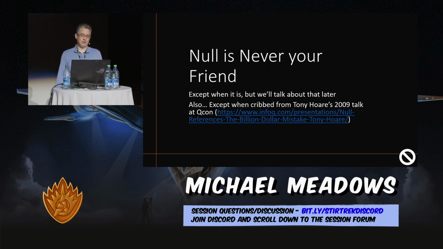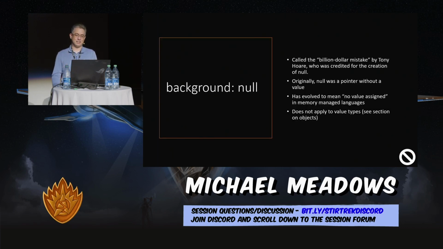This whole section I basically wrote while I was listening to Tony Hoare, who is the guy responsible for creating null. If it wasn't him, it was going to be somebody else, but it was him, so he talks about this. Null is a pointer, just like we have pointers for objects, except it's just parked in a particular memory location that means null. Everything that's set to null points to that same memory location. From his perspective, it was just a way to solve a problem. He didn't spend a lot of time thinking about it, and the consequences of that decision is what he calls the billion-dollar mistake.